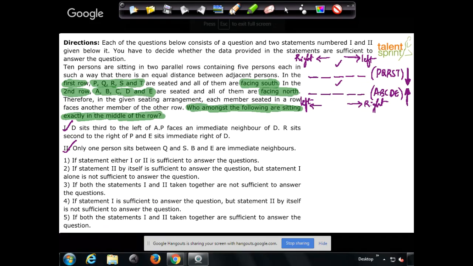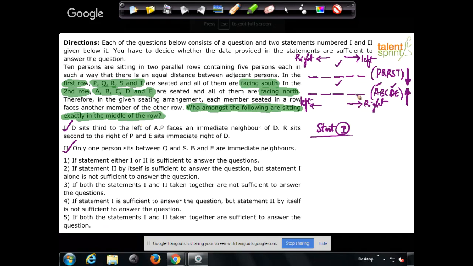So let's look at statement 1 alone. Now I'm doing step 1. Just look at statement 1 alone. What does it say? D sits third to the left of A. Now understand, I'm looking at statement 1, so let me look at the cases of statement 1. D sits third to the left of A. We know that both D and A are in the bottom row, meaning both of them are facing north. If they are facing north, left is left and right is right. Now D sits third to the left of A.